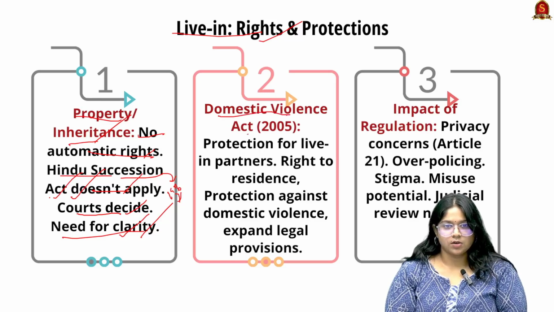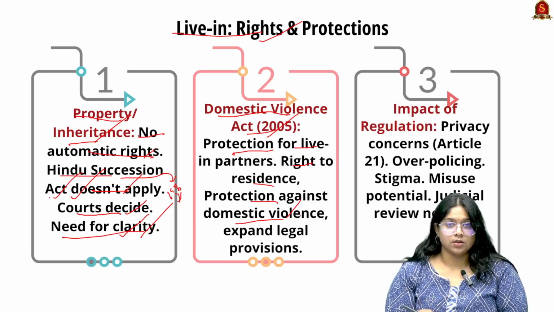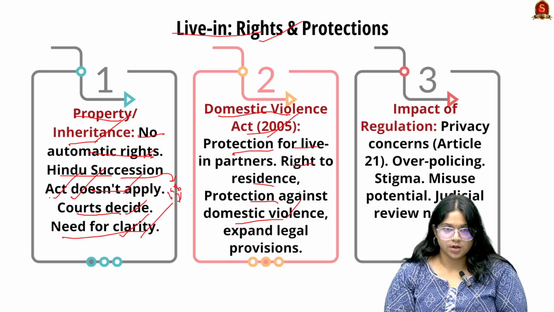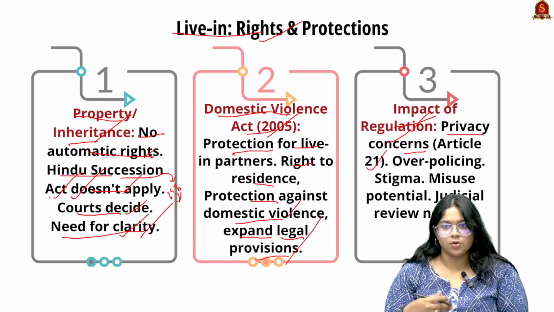Now, looking into the Domestic Violence Act of 2005, here the partners who are in live-in relationships are guaranteed protection. Here, the right to residence and protection against domestic violence and harassment, whether physical, mental, or through property, has been given. Here it finally expands to having legal provisions and the impact of regulation. Next, there are concerns over privacy, which is Article 21, where they need to prove cohabitation for many legal purposes.